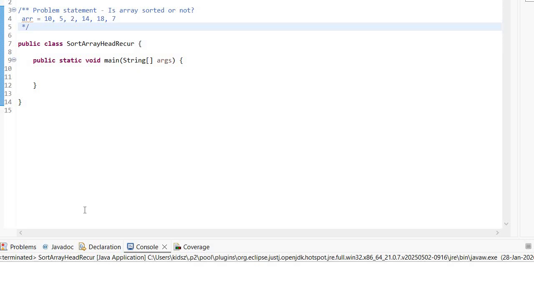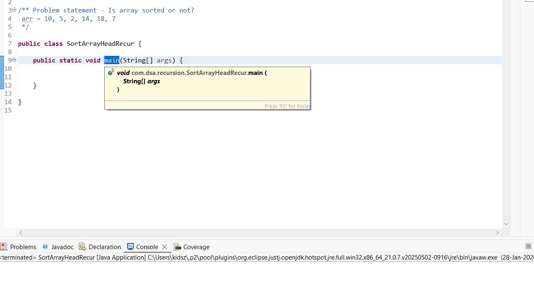Hello, this is Pallavi Varma and today's problem statement is: is the array sorted or not? We are going to pass an array from the main method and then check if the passed array is sorted or not.